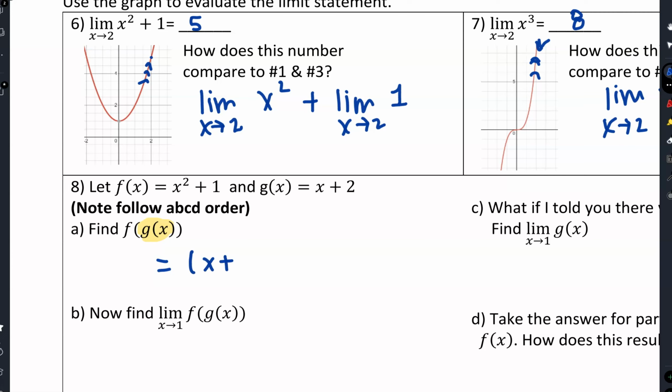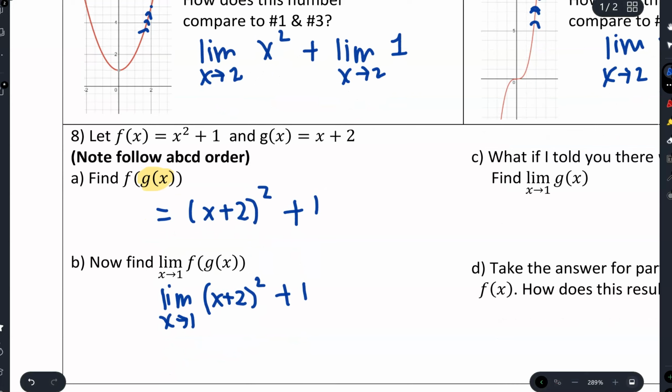So it's going to be x plus 2, all of that squared, plus 1. All right, so if I found the limit as x approaches 1 of that, the limit as x approaches 1 of x plus 2 squared plus 1. What's that going to be? 10?